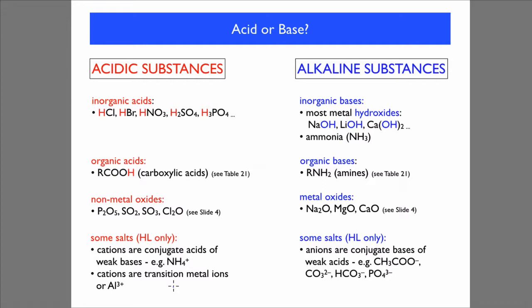Alkaline substances, inorganic bases. Most metal hydroxides are bases. Sodium hydroxide, lithium hydroxide, etc. Ammonia is an inorganic base. You've got your organic bases, the amines. Metal oxides are alkaline substances. Alkaline metals form metal oxides, which are alkaline. And some salts too. Anions are conjugate bases of weak acids. And you can see some examples there.